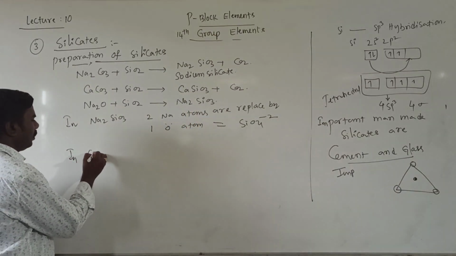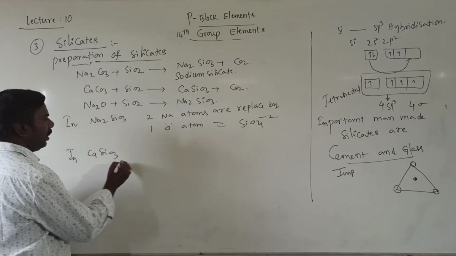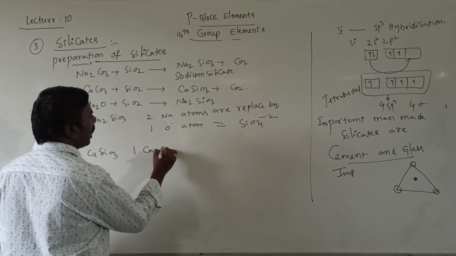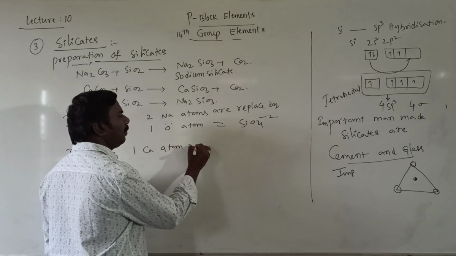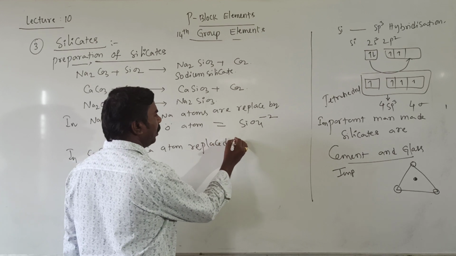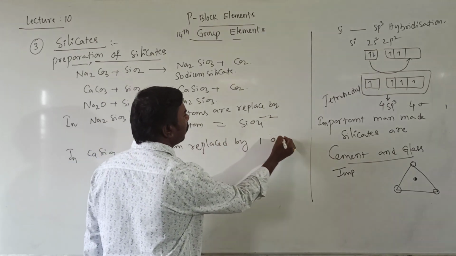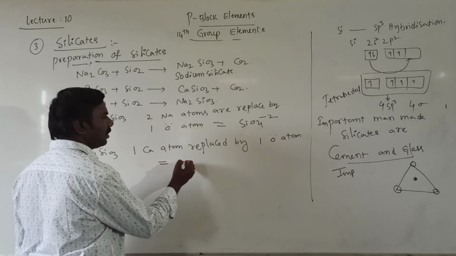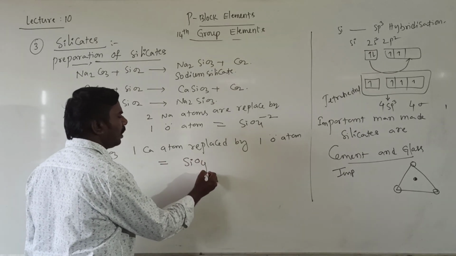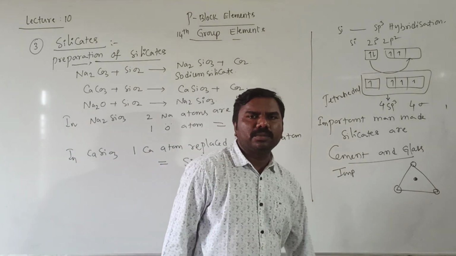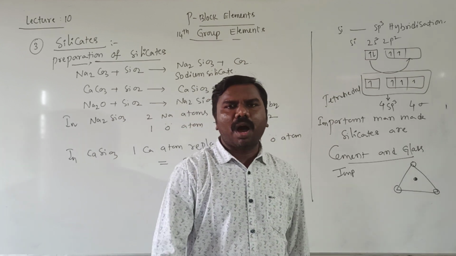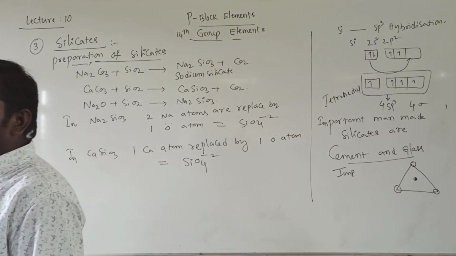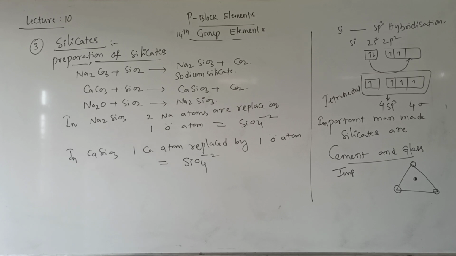In CaSiO3, one calcium atom is replaced by one oxygen atom, then SiO3 is converted into SiO4 minus 2. Calcium is removed out. So this is the preparation of silicates.